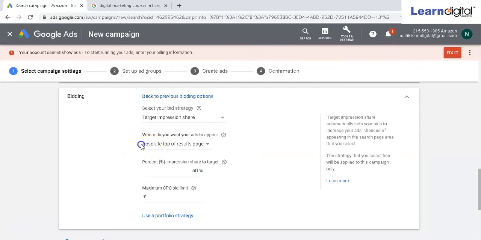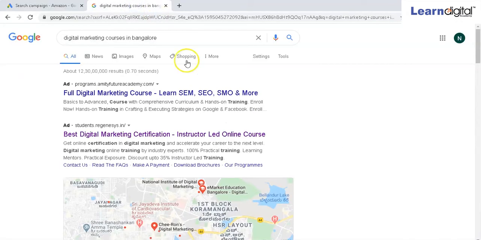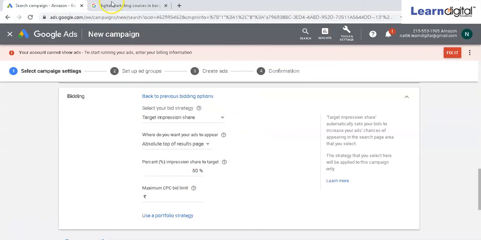My ad should be placed on this position, and I should be getting 50% of the impressions I'm eligible to get from this position. What I'm saying to Google is, if I'm about to get 10,000 impressions, make sure 50% of the impressions come from this position. My ad should get displayed for 50% of the impressions from this position only.